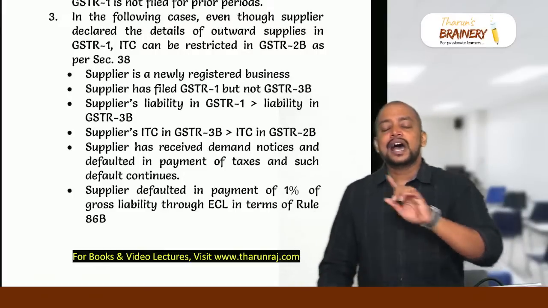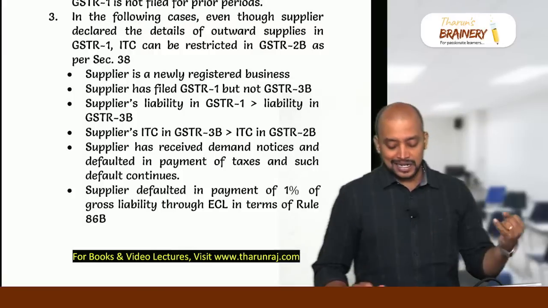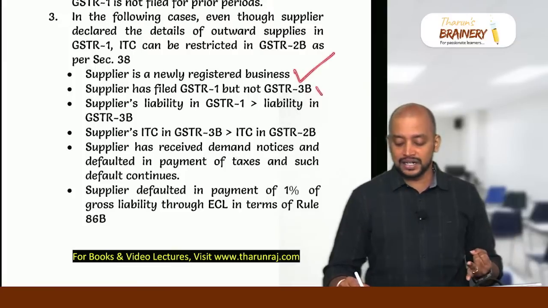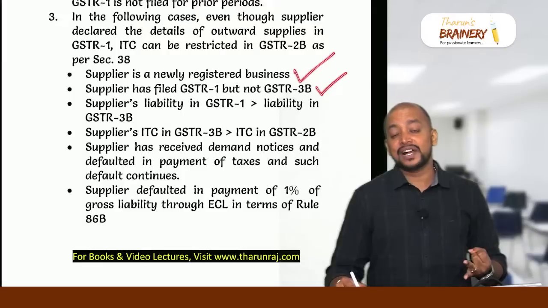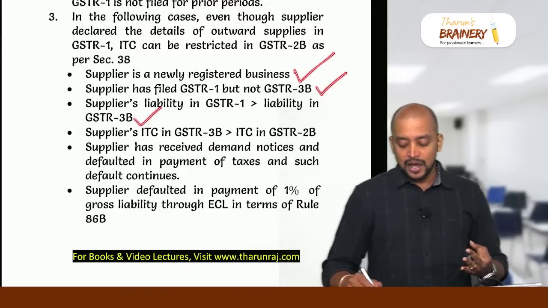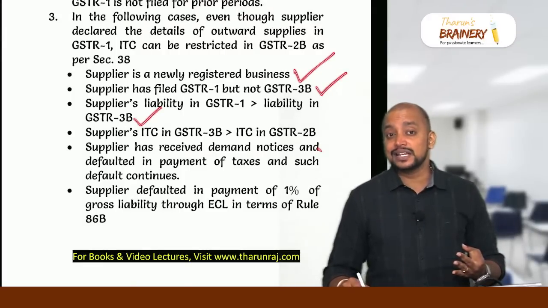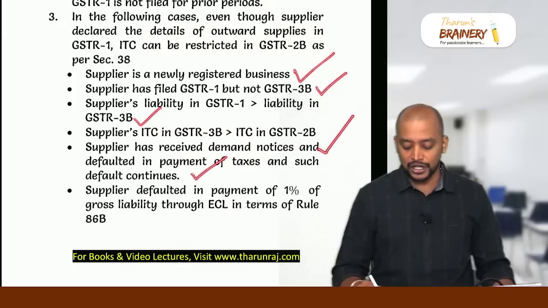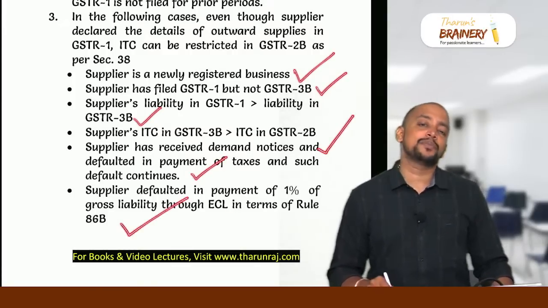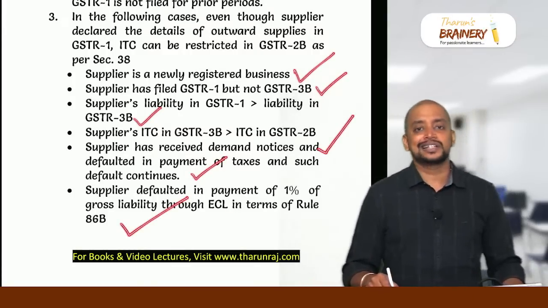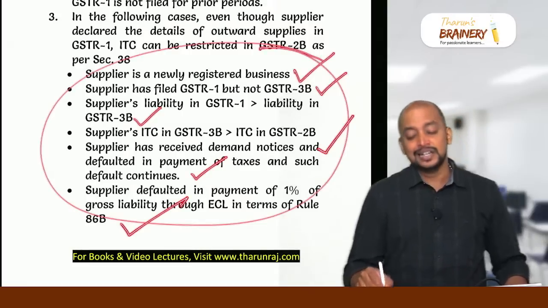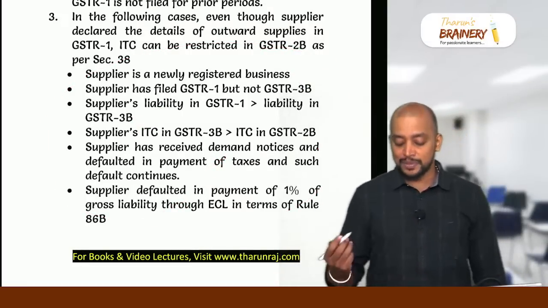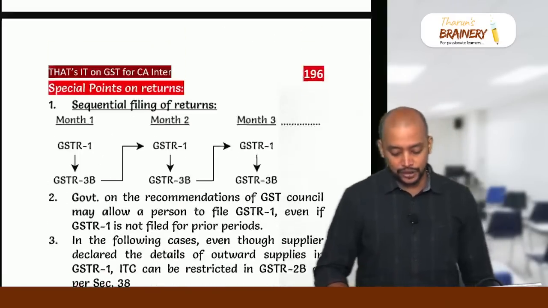When will ITC be restricted in 2B? If the supplier is a newly registered business, or if the supplier liability in GSTR 1 is greater than 3B, or if supplier filed GSTR 1 but not filed 3B, or supplier ITC in 3B is greater than his 2B, or supplier has received demand notices and the default continues, or the supplier has defaulted in payment of 1% of liability through cash ledger as per 86B. In these cases, even though supplier files GSTR 1 and reports our invoices, in 2B it will be restricted. So this can be tested as a short note question.